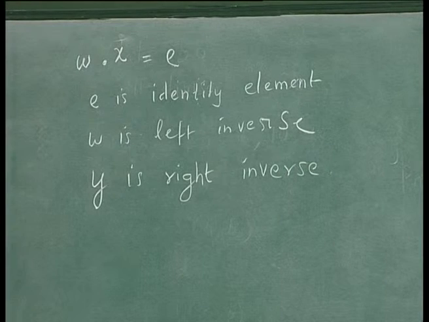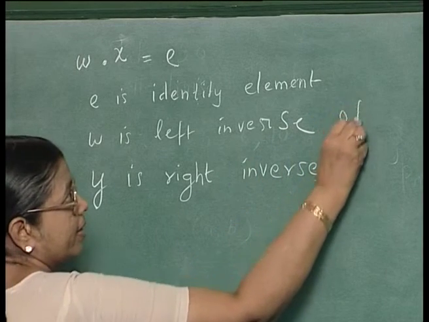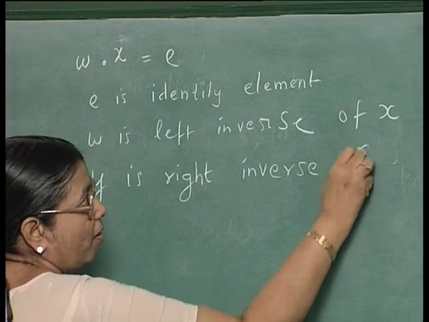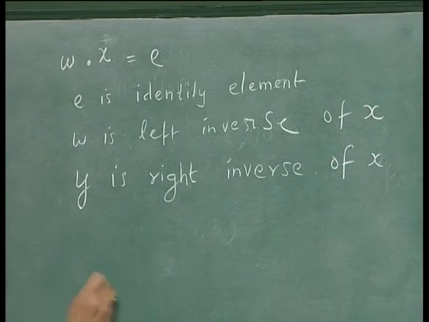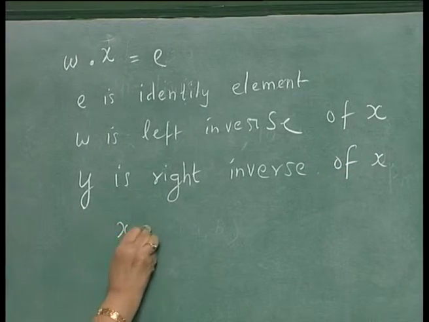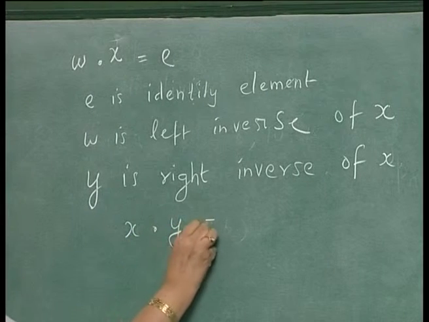Then you have x, this operator Y is equal to E.